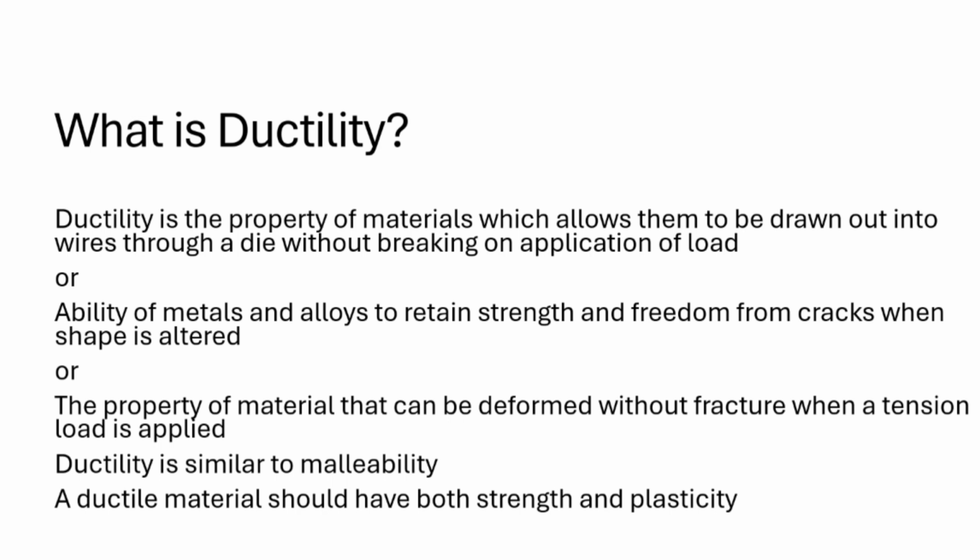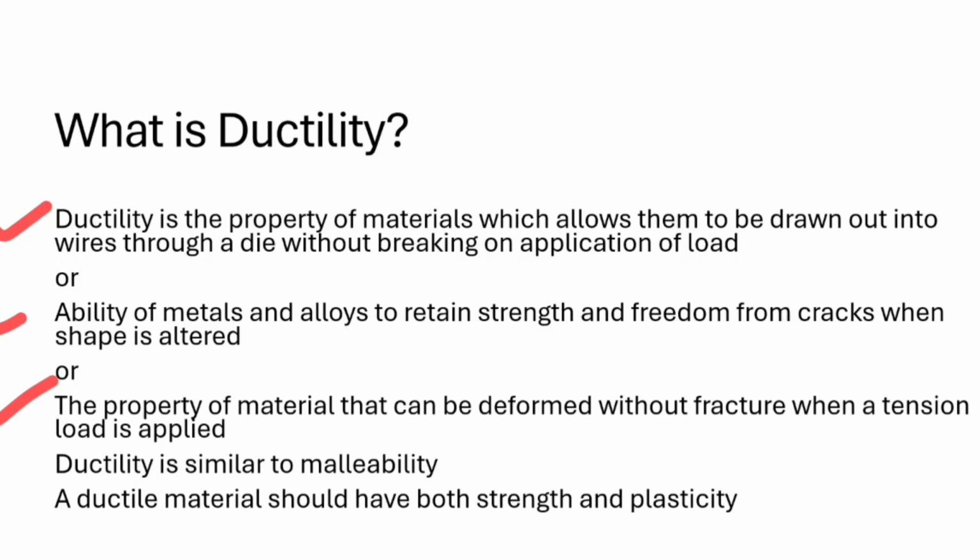So our next property is ductility. So what is ductility? It is also a property. Ductility is the property of materials which allows them to be drawn out into wires through a die without breaking on application of load. So simply, ductility means the property of materials which allow them to be drawn into wires, or another definition is the ability of metals and alloys to retain strength and freedom from cracks when shape is altered. There is another definition: the property of material that can be deformed without fracture when a tension load is applied.